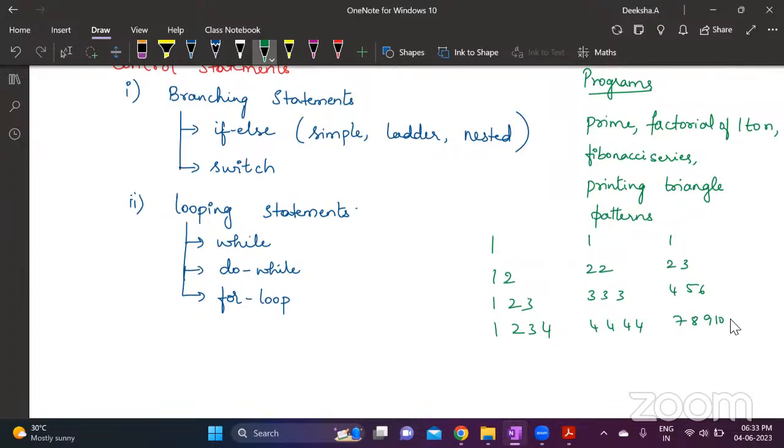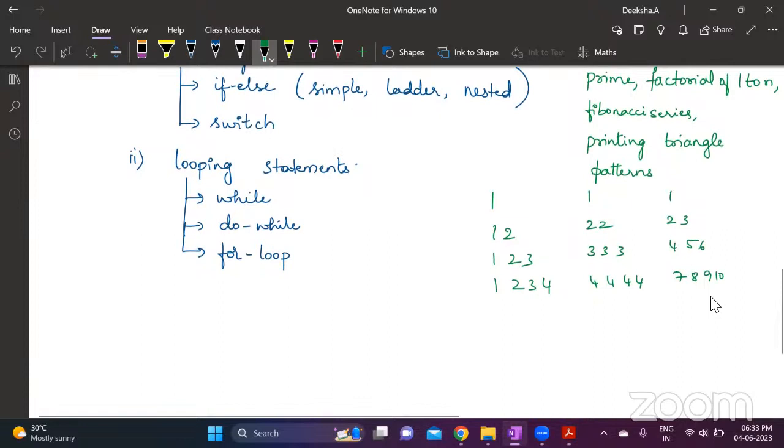What you have to observe is the shape of the triangle. It is a right angle triangle, and the numbering starts from the beginning of the line itself. For this, there is one pattern to write the program. Understand that. After that, you have the inverted triangle, like 1 2 3 4, then 1 2 3, 1 2, 1.